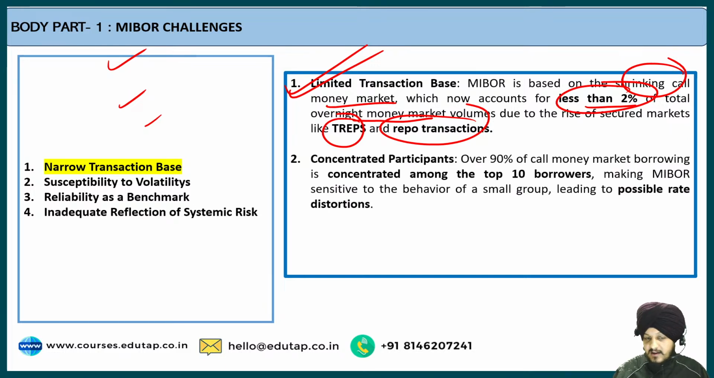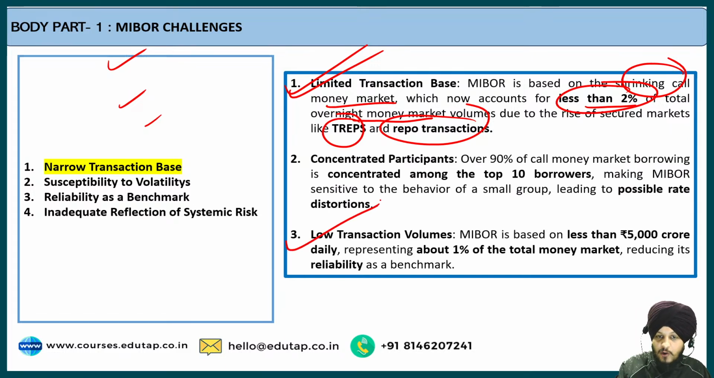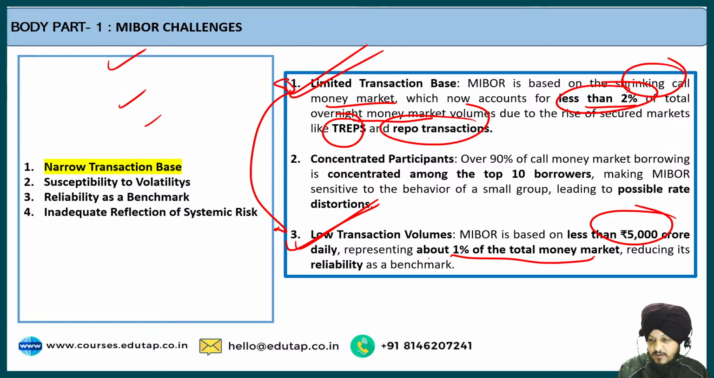Next is the point regarding the low transaction volume. So these points are very much interlinked. The reason is the same behind both these points: the first is the limited transaction base, and the second is the low transaction volume. This MIBOR is based on the call money market, which contributes less than 5,000 crore on a daily basis and represents about 1% of the total money market. So you can see that out of the overall money market, MIBOR is based on a segment that contributes only 1% of it. That is another type of challenge.